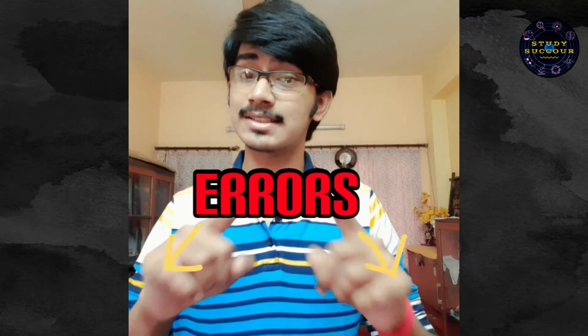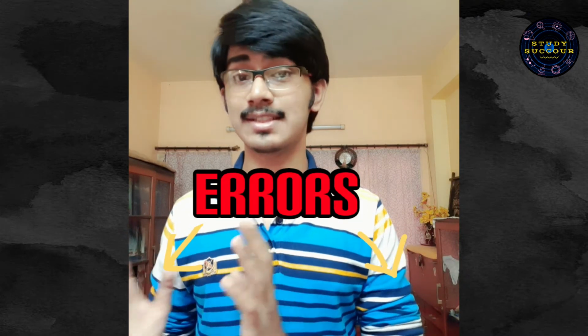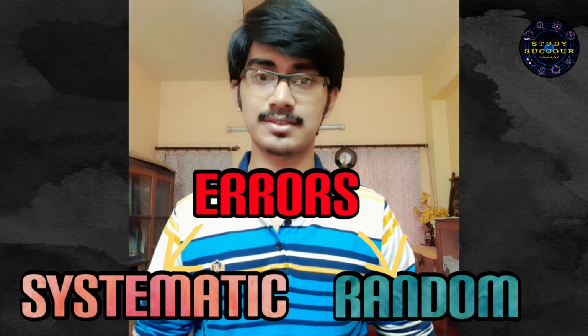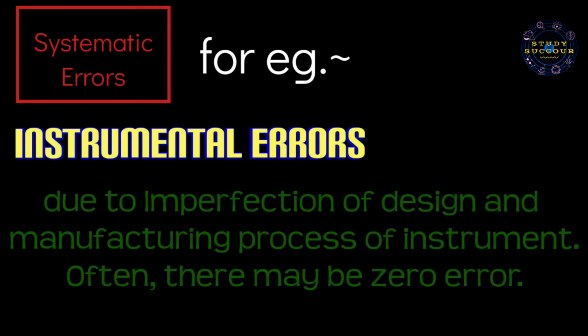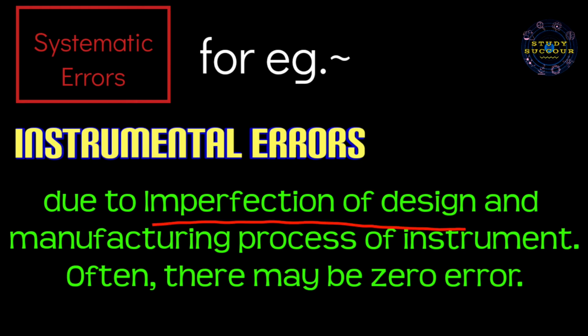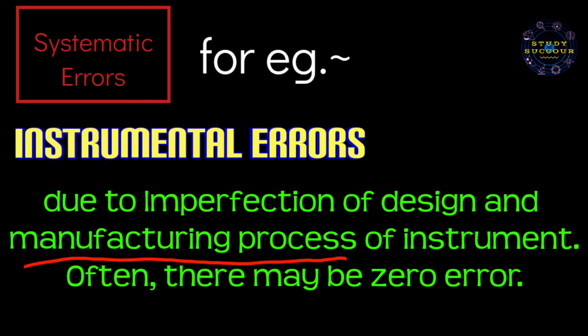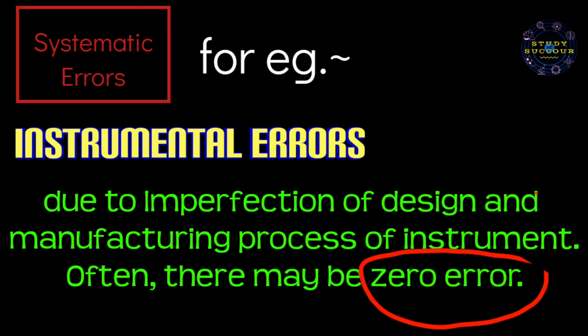Errors are generally classified into two types: systematic errors and random errors. Systematic errors. Systematic errors are those types of errors whose causes are known. Such errors can therefore be minimized. For example, instrumental errors. This may be due to imperfection of design and manufacturing process of the instrument. Often there may be zero error.